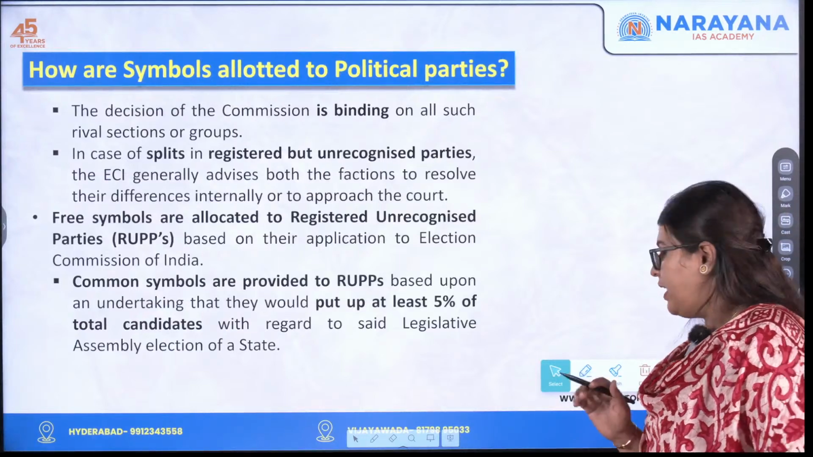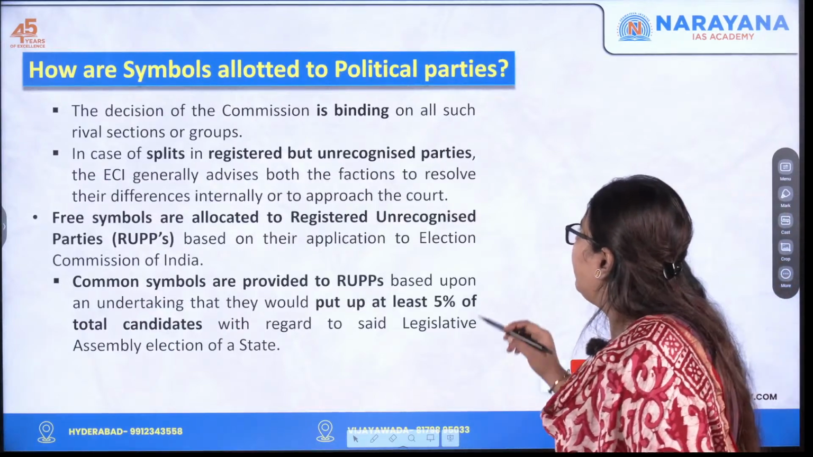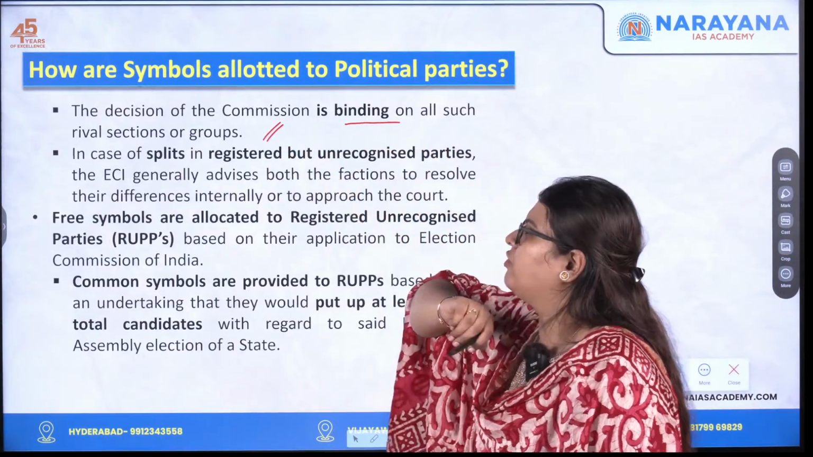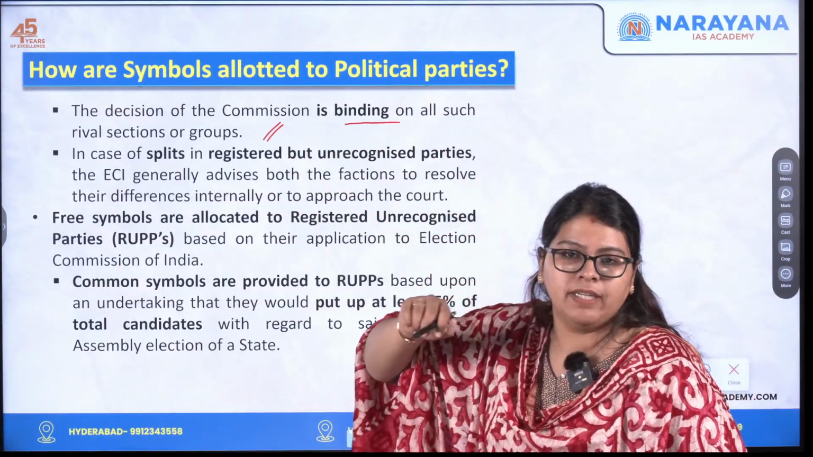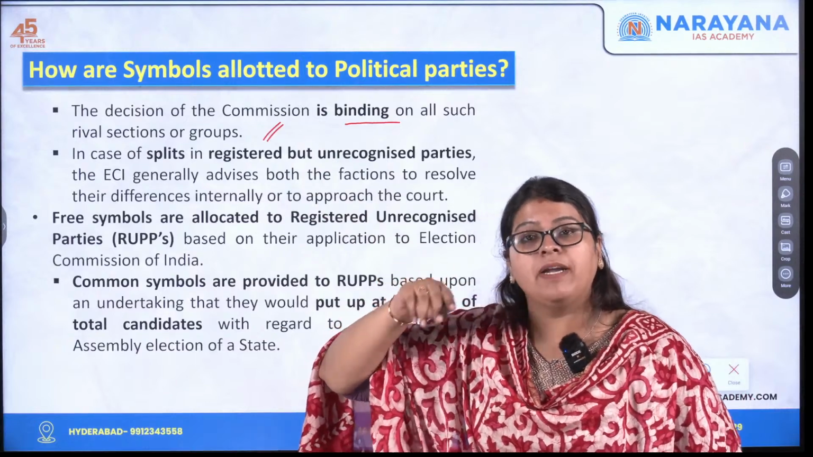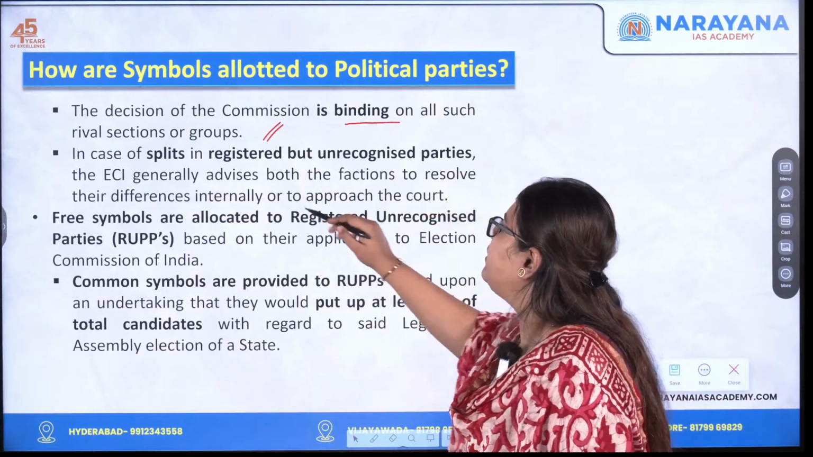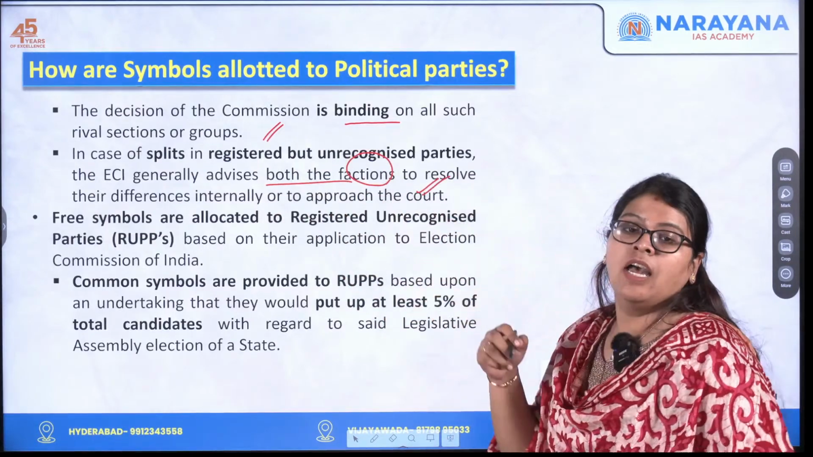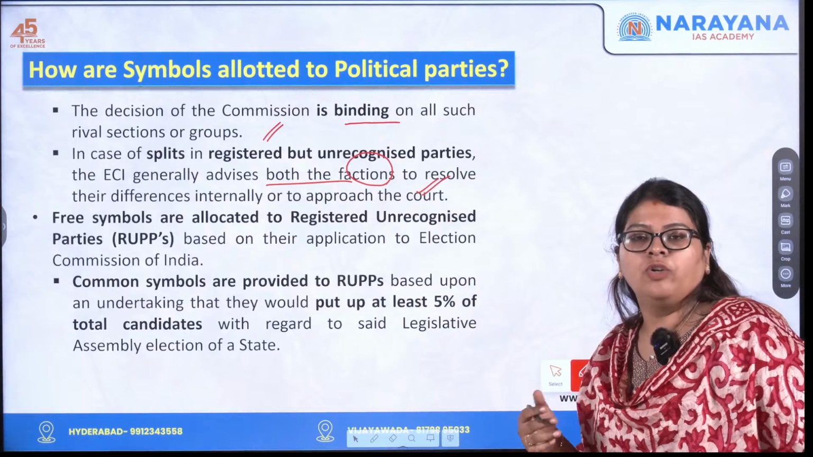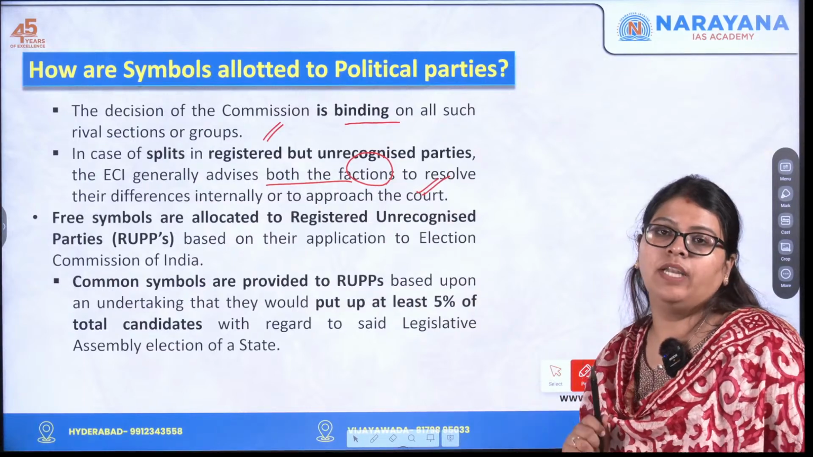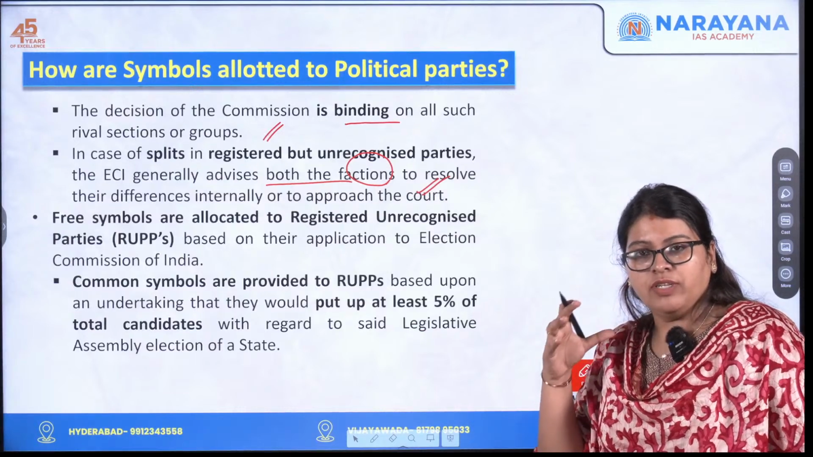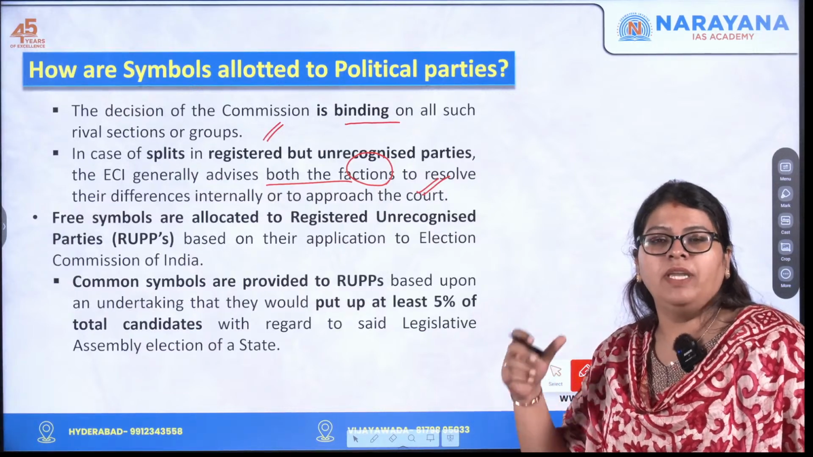And if you see, the decision of the Election Commission of India is binding on all such rival sections or factions or groups. In case of splits of registered but unrecognized parties, what happens? The ECI generally advises both the factions to resolve the differences internally or to approach the court. Okay, only in cases of a recognized political party, the Election Commission's decision holds to be paramount.